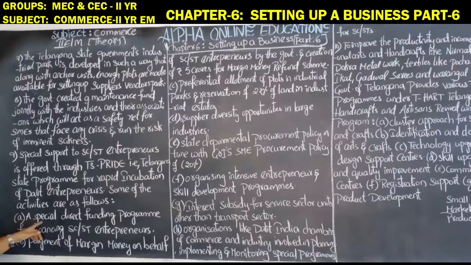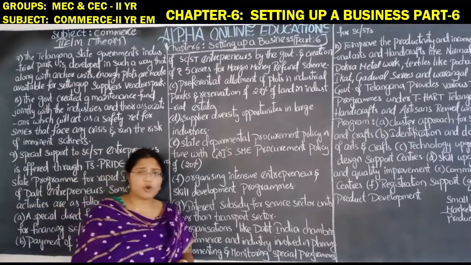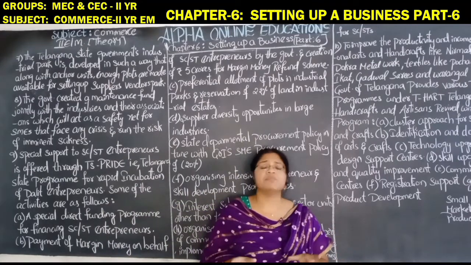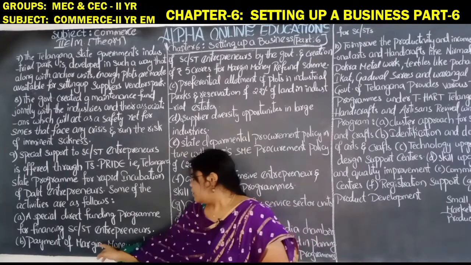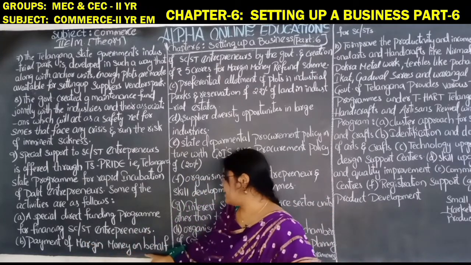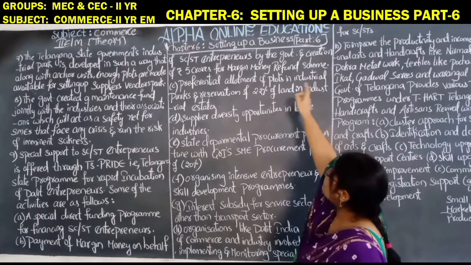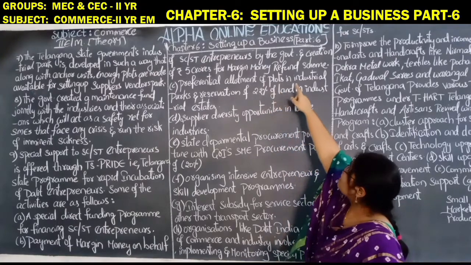The first one is a special direct funding program for financing SC/ST enterprises. It means the government of Telangana will give special funds in order to develop SC/ST enterprises. Payment of margin money on behalf of SC/ST entrepreneurs by the government, and creation of a ₹5 crore margin money refund scheme.